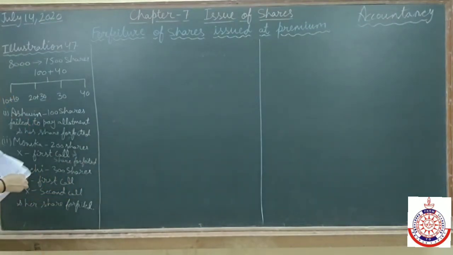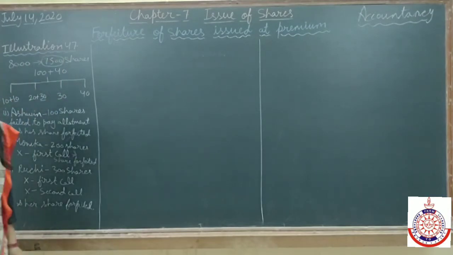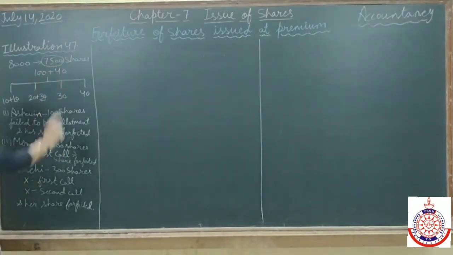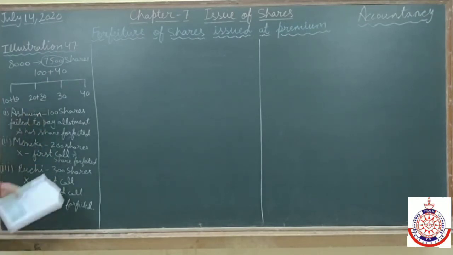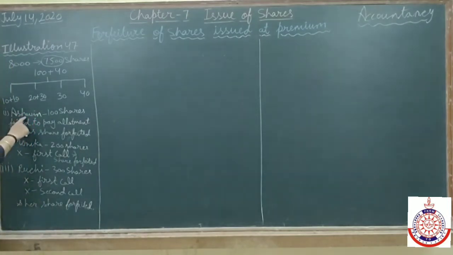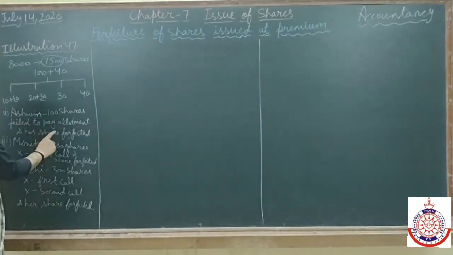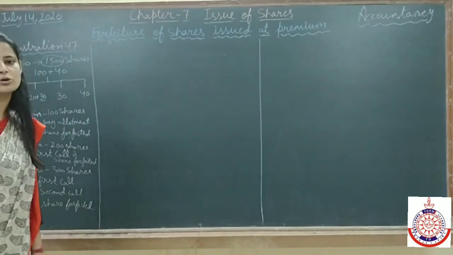They are saying applications were received for 7,500 shares only. The company issued 8,000 shares, but they received applications for 7,500 shares only. It means this is under subscription. We will do our question with these 7,500 shares. Clear? After that, they are saying all money was received except one shareholder holding 100 shares. Ashwin, holding 100 shares, failed to pay allotment money, and his share was forfeited after the allotment call only.